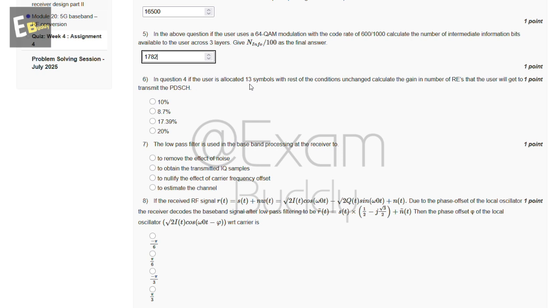Now the sixth question is: in question 4, if the user is allocated 13 symbols with the rest of the conditions unchanged, calculate the gain in number of REs that the user will get to transmit the PDSCH. So these are the options, and the answer for our sixth question is A, 10%.